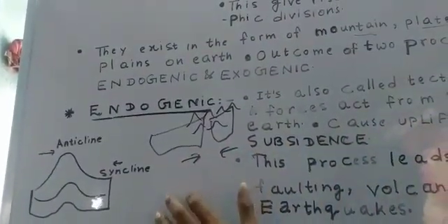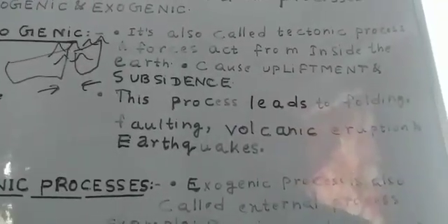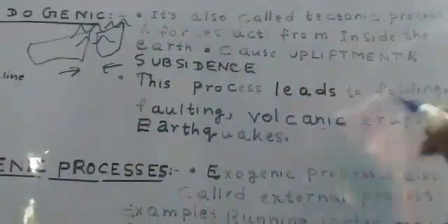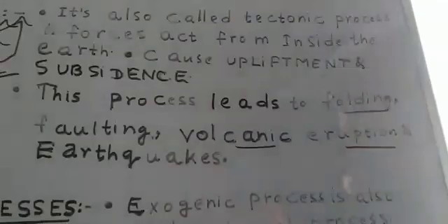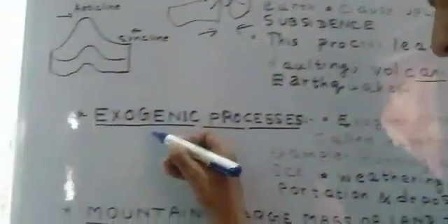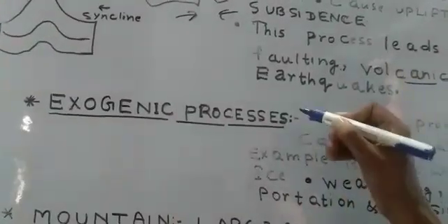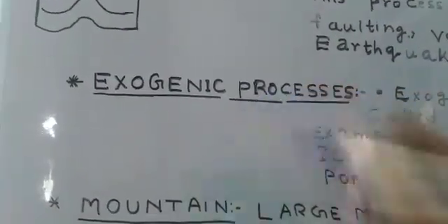So first of all, we'll see the endogenic process, the tectonic plates, when plates are uplifted and when sometimes plates subside. The endogenic process results in the formation of folding, faulting and volcanic eruptions. We are going to see all these one by one in detail: folding mountains, volcanic mountains and eruption mountains. But before that, I need to explain the exogenic process. What is the endogenic process, and now what is the exogenic process?